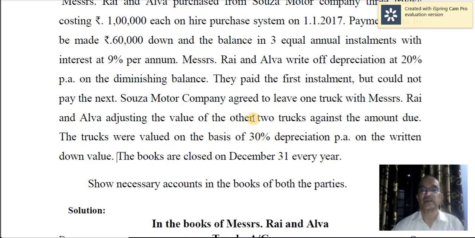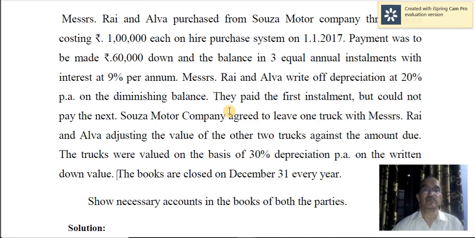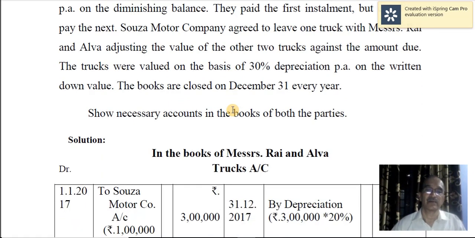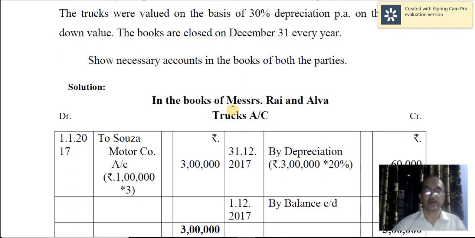So 1 truck was left with Messrs. Rai and Alva, whereas 2 trucks are taken over by Souza Motor Company. I hope you have understood the entire problem. Now let us see how they are being recorded.